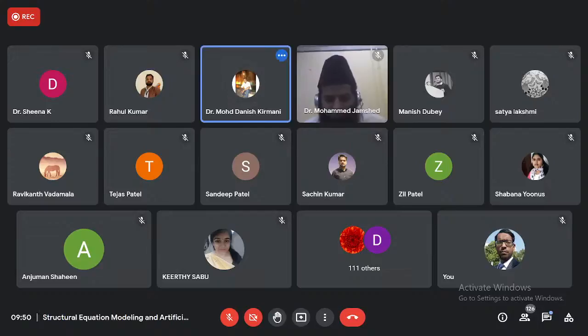Okay, then we are moving to our measurement model. To properly understand the analysis part, we should have a hypothetical situation.